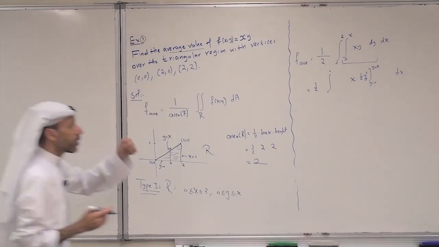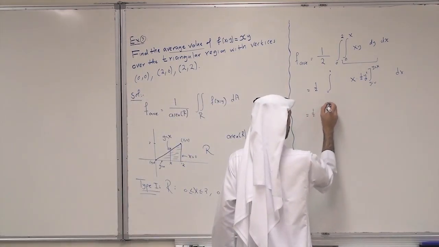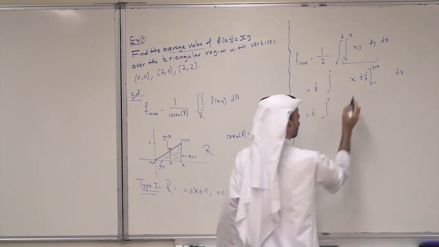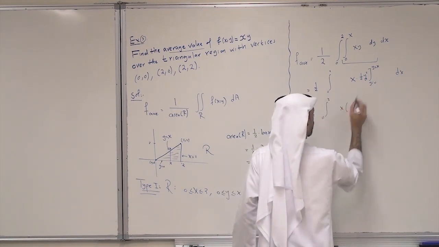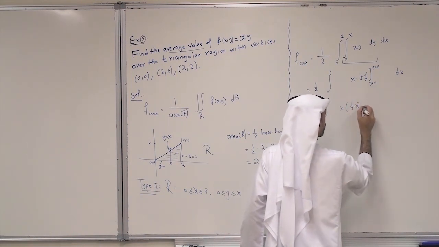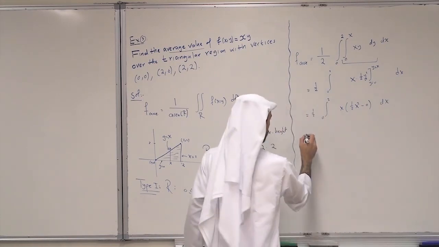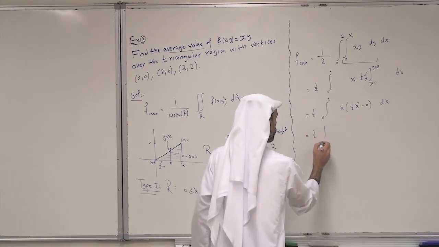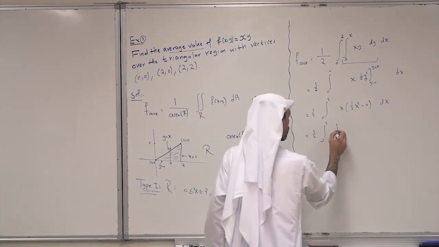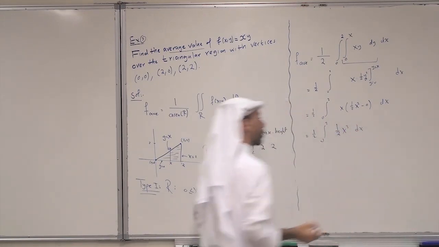Substitute, so this is half integral 0 to 2 of half x squared minus 0 dx. And this is just half, 0 to 2, half x cubed dx.